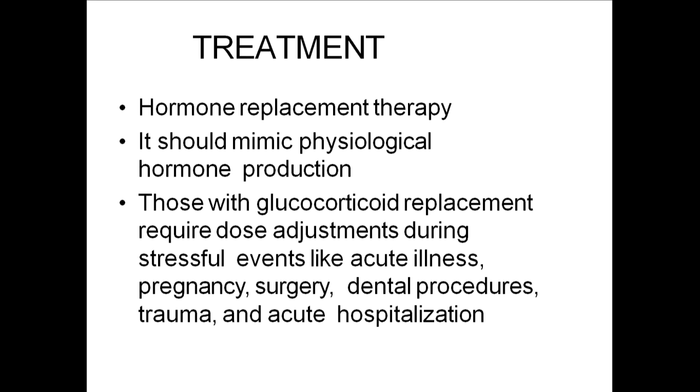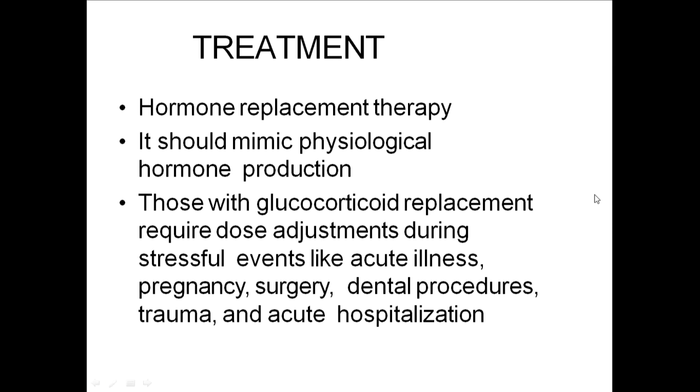Next, what is the treatment? Treatment is simple again: hormone replacement therapy. Whatever hormone is deficient has to be replaced, and this replacement should mimic physiological hormone production. Normally in the body, hormones are not produced in a regular fashion. It's not the same dose all the time. Sometimes a high peak of hormone is used, sometimes a low level, so that physiological hormone levels have to be matched.